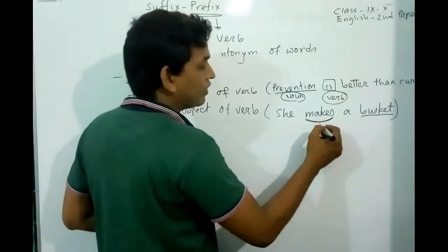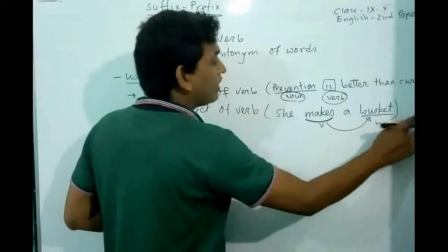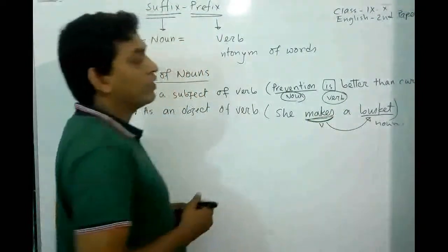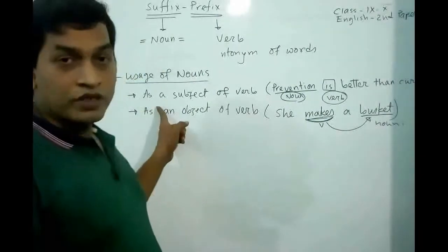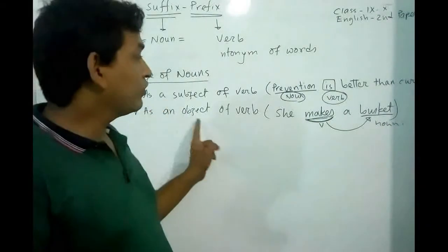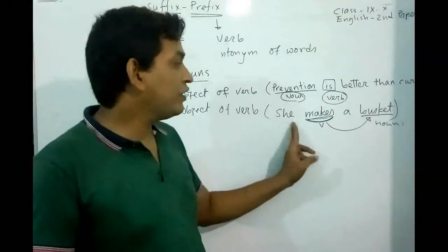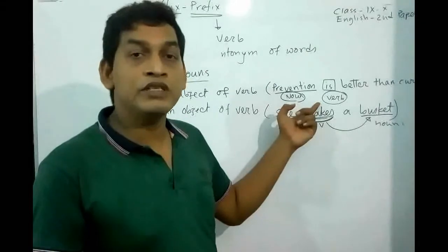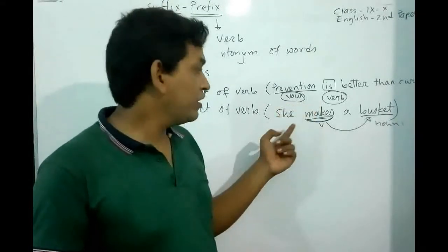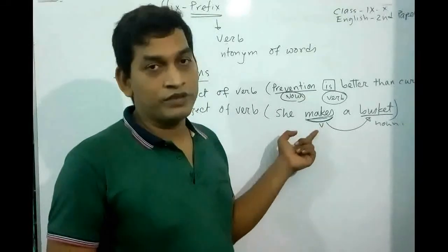That's why, as makes is the verb, basket must be noun because it has been placed after the principal verb. So try to remember these two rules always, that noun will be used before verb and after verb. When noun is used before verb, it is termed as subject, and when it is used after verb, it is termed as object.